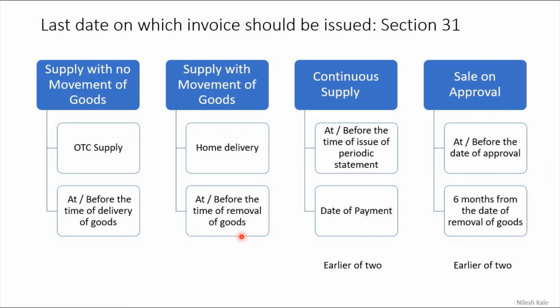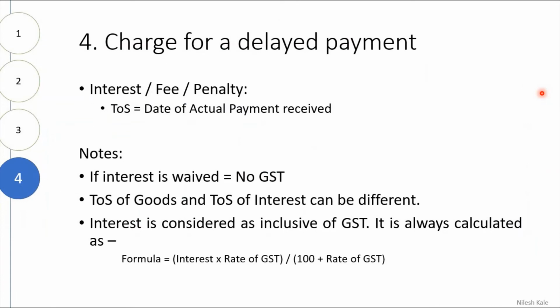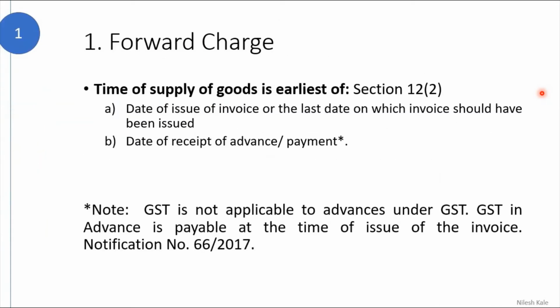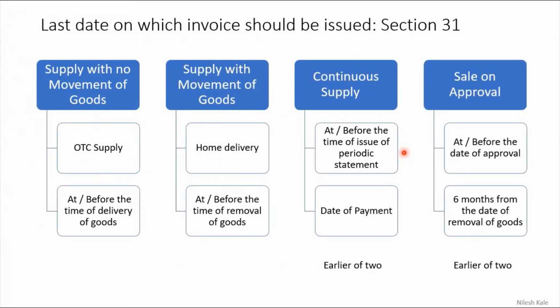See, we are here learning about the invoices which are issued under section 31. When we are speaking about time of supply, I will go back to the previous slides so that you will understand. We are speaking about the date of issue of invoice, right? So what is the date of issue of invoice? It is given in section 31. That is what we are going to learn here: when the issue of invoice will be done.